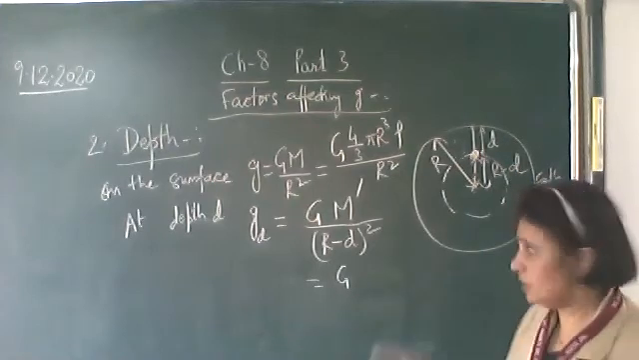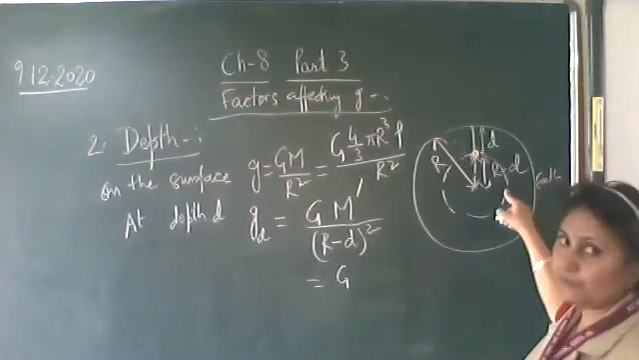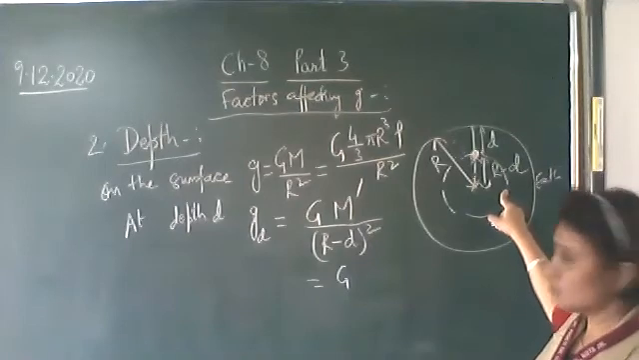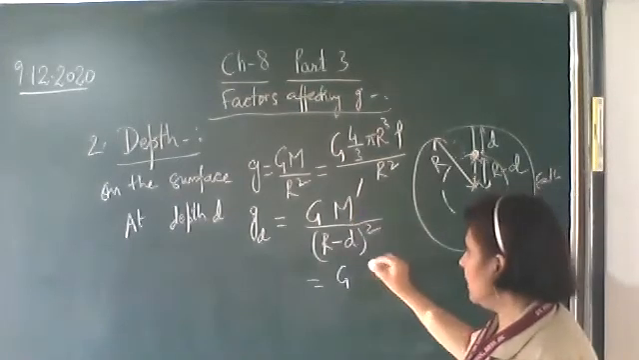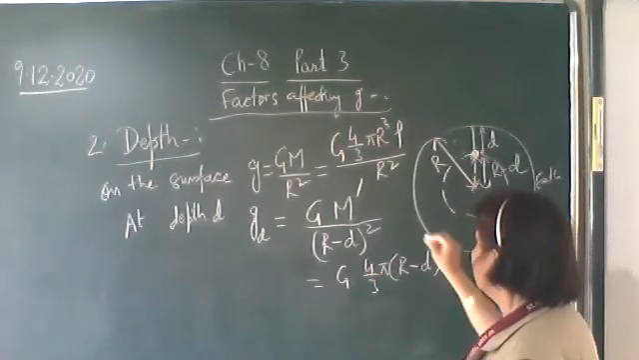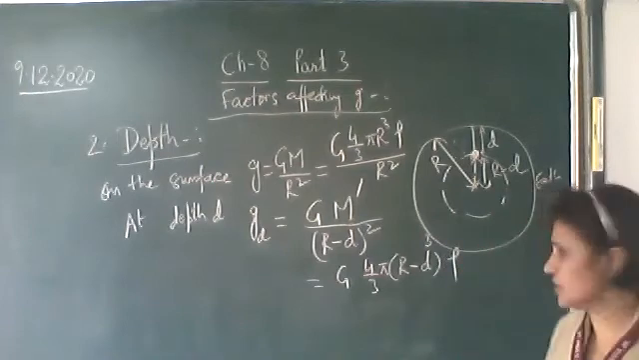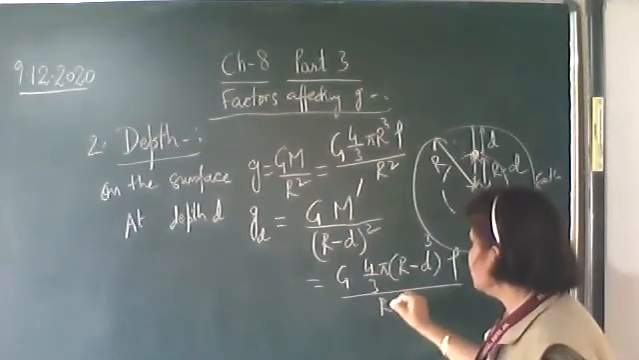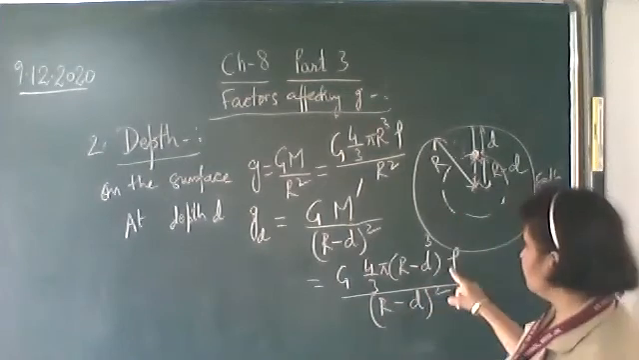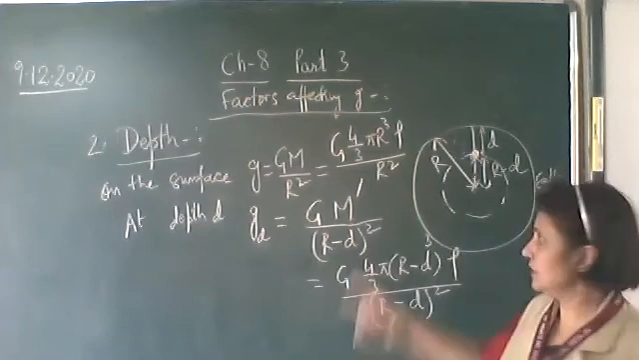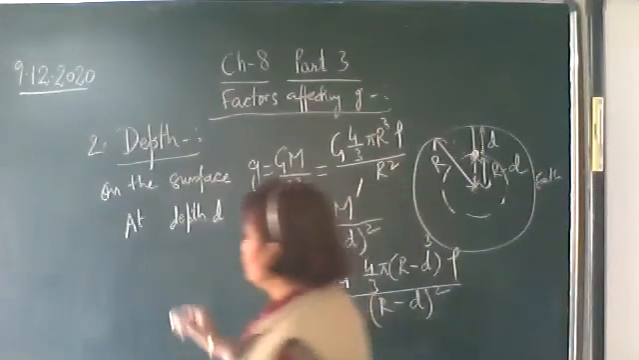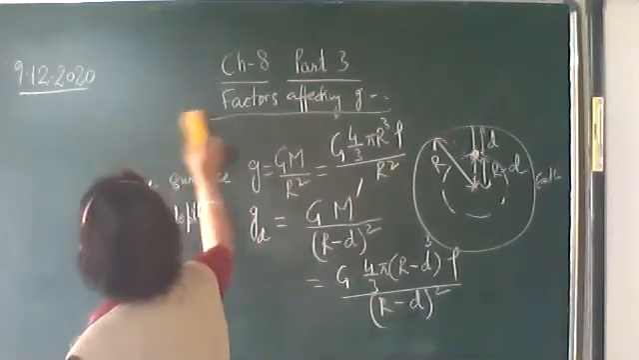So which volume will you take? The volume of the earth which is enclosed in r minus d radius. So what is the volume of the earth in r minus d? 4 upon 3 pi r minus d whole cube into density, which is constant, upon r minus d whole square. Okay, now you can compare it because both have come in terms of density. It is not m and m dash. So now you can compare, that is, find out the ratio g d upon g.